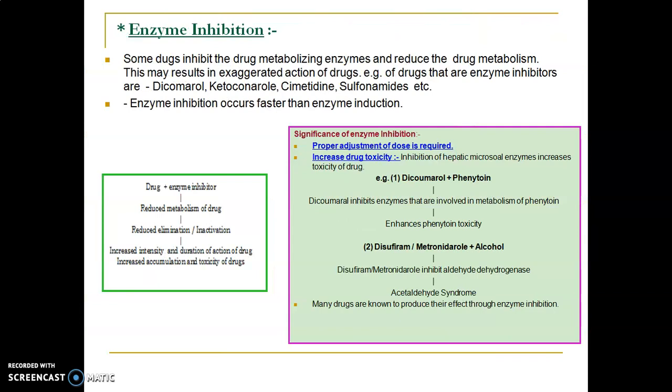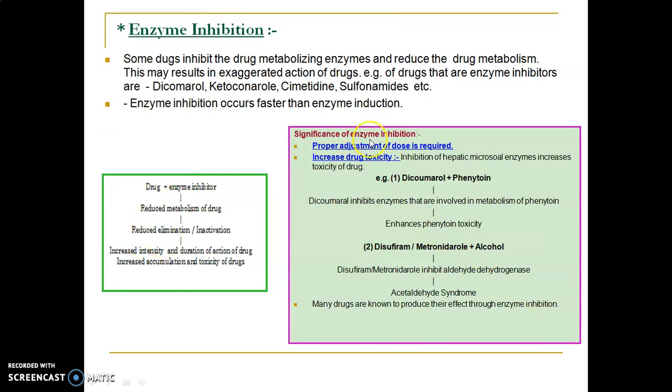Enzyme inhibition. Some drugs inhibit the drug metabolizing enzymes and reduce the drug metabolism. If the drug metabolism is reduced, it may result in exaggerated action of drug. Examples of enzyme inhibitors are dicumarol, ketoconazole, cimetidine, sulfonamide. Here we see drug combines with inhibitor, it reduces the metabolism, and if metabolic enzymes are reduced, it leads to reduced elimination or inactivation, and it increases the intensity and duration of the drug. Exactly opposite to enzyme stimulation.